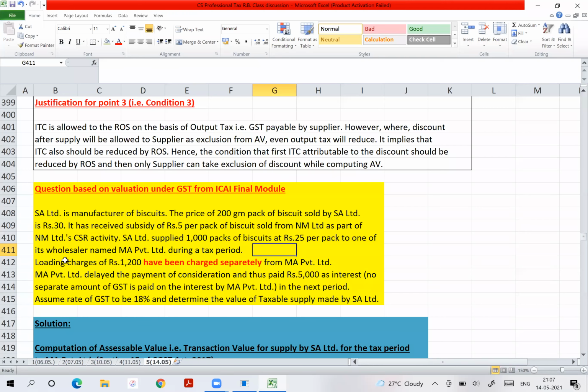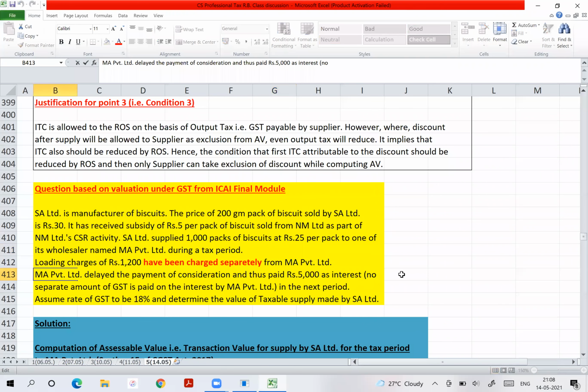And last point is, MA Private Limited delayed the consideration and thus paid 5,000 as interest. So what will you do with interest? Include or exclude? Include. So what you should do? You should add. Fantastic. Now, my dear friends, here small thing is